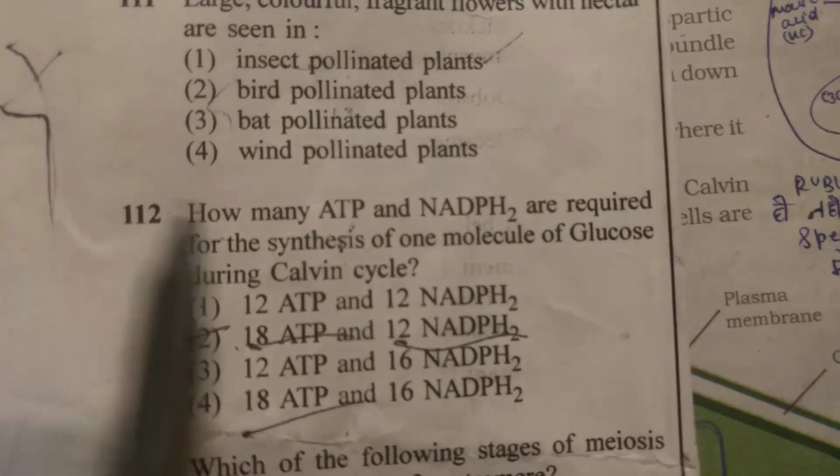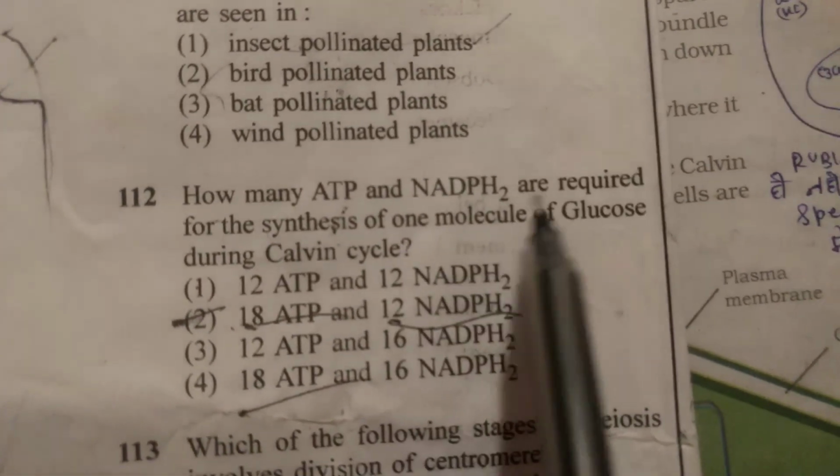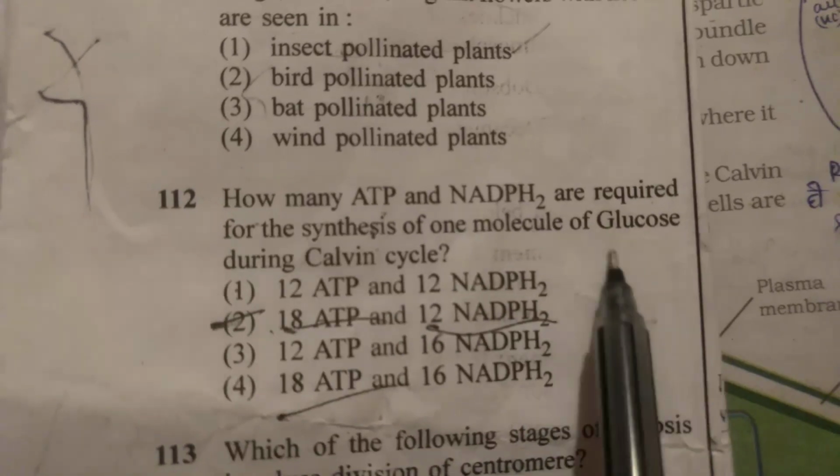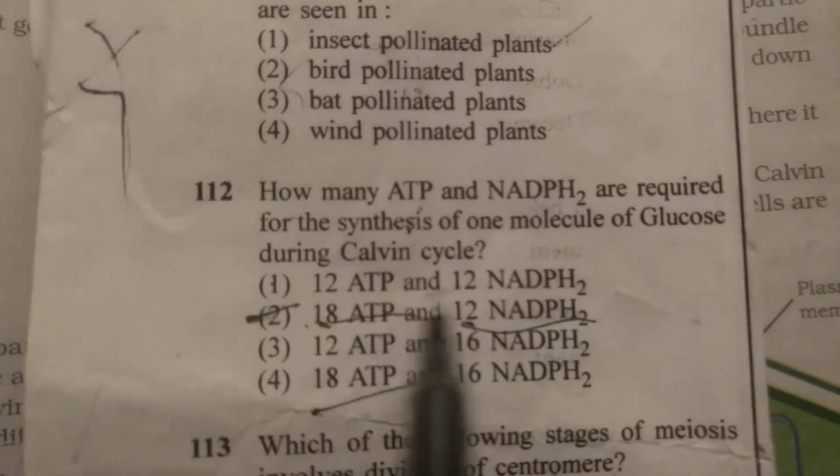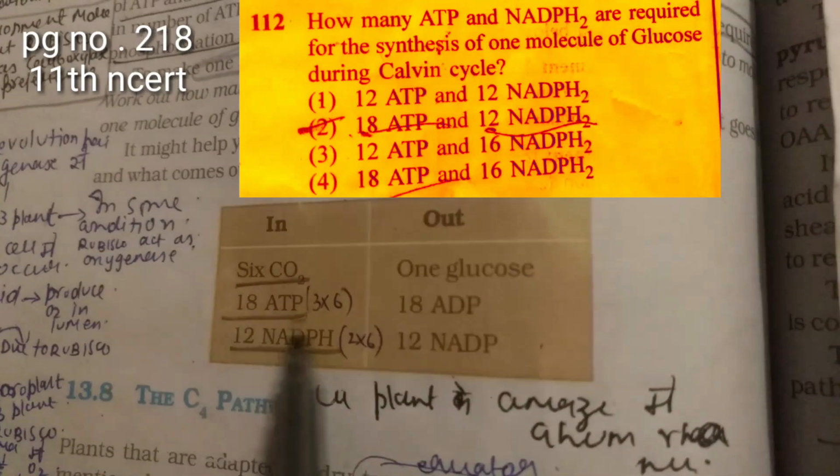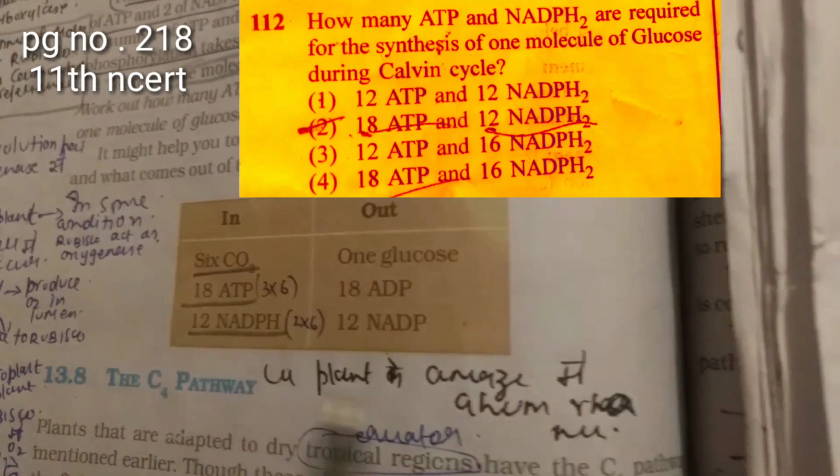So 12th question in bio. How many ATP and NADPH are required for the synthesis of one molecule of glucose during the Calvin cycle? Options include 12 ATP, 12 NADPH. Here it is written in bio: 18 ATP and 12 NADPH are required.